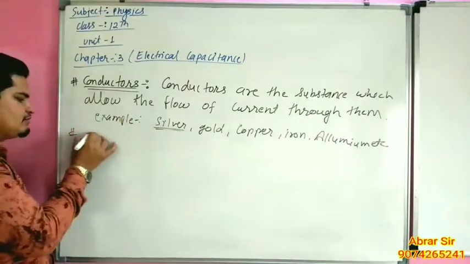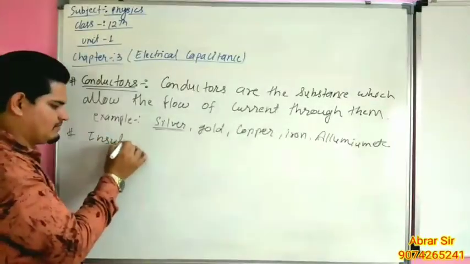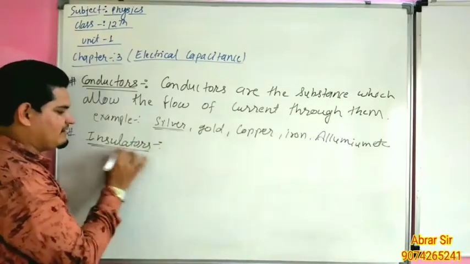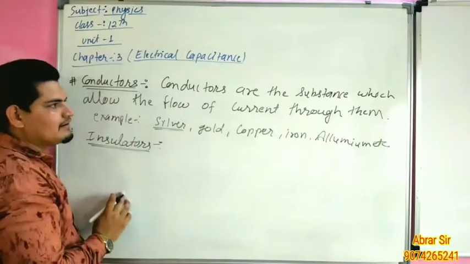Now second, insulator. Insulator is just opposite to conductor.